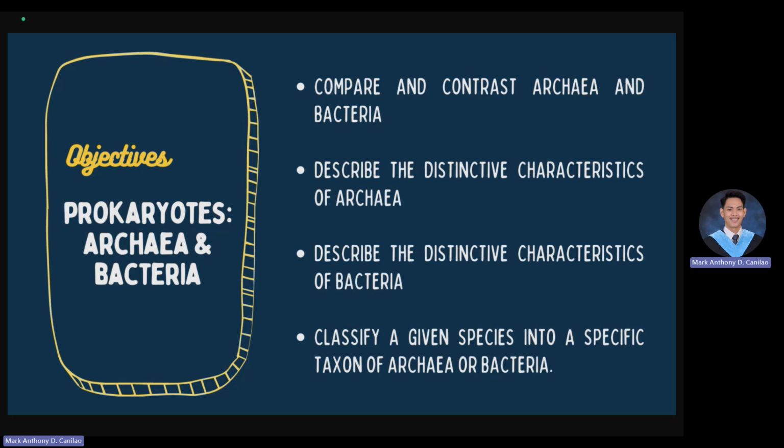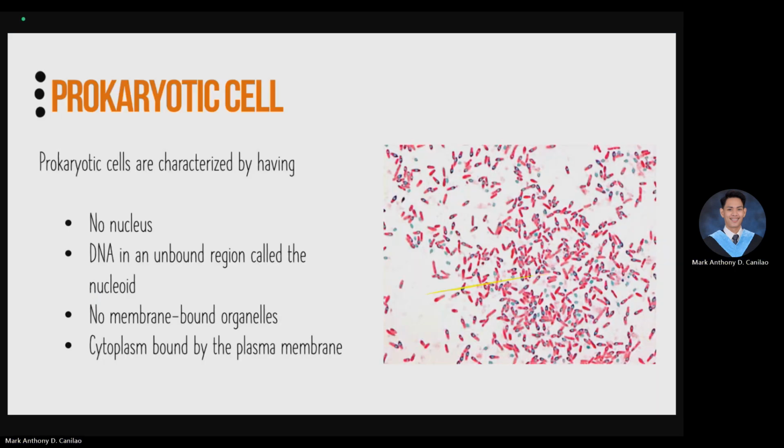Third, it does not have membrane-bound organelles. Unlike eukaryotic organisms that contain Golgi apparatus, mitochondria and such, prokaryotic cells do not contain membrane-bound organelles. And lastly, cytoplasm bound by the plasma membrane. Prokaryotic and eukaryotic cells both contain cytoplasm.